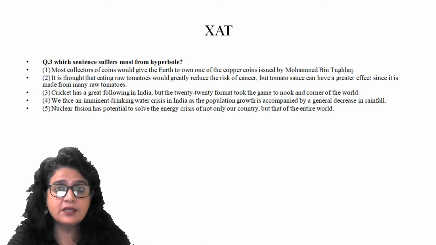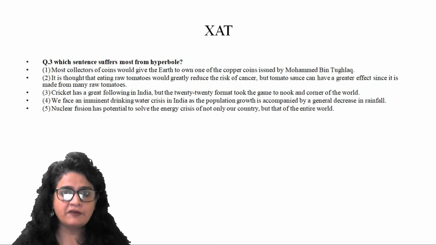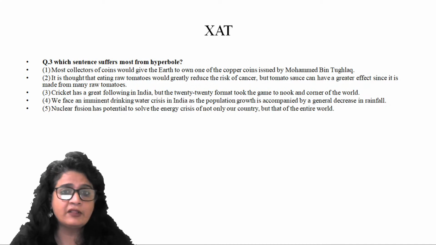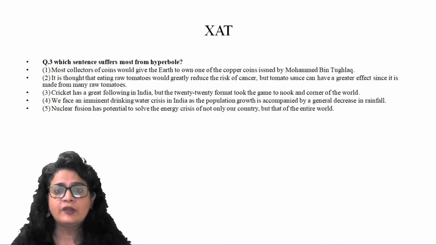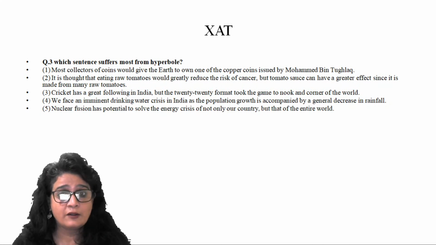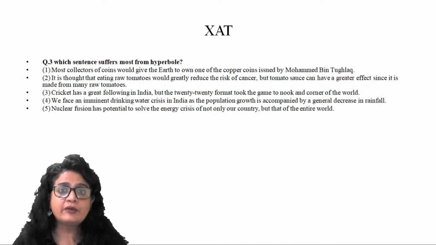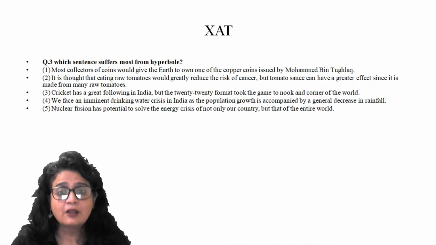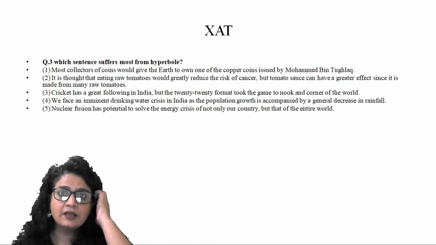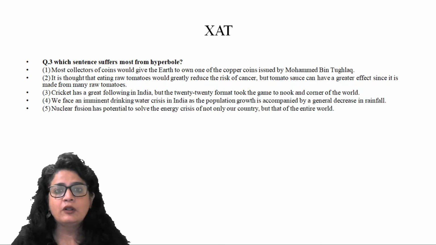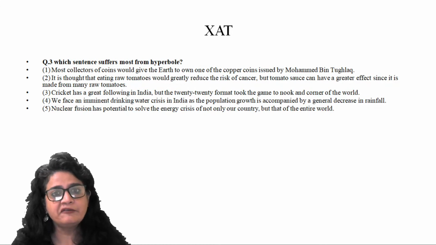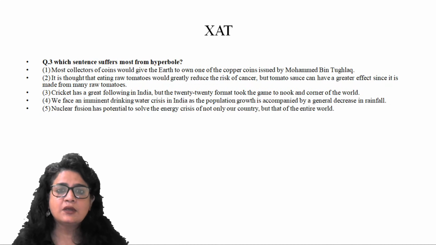right? The sentence exaggerates the effect by saying that these people are going to sacrifice everything they own in the world for owning a piece of coin issued by Muhammad bin Tughlaq. Possibly something which is not worthwhile. But it just shows how desirous they are, how keen they are to own a coin issued by Muhammad bin Tughlaq. So in order to bring that effect, the sentence uses hyperbole, right?